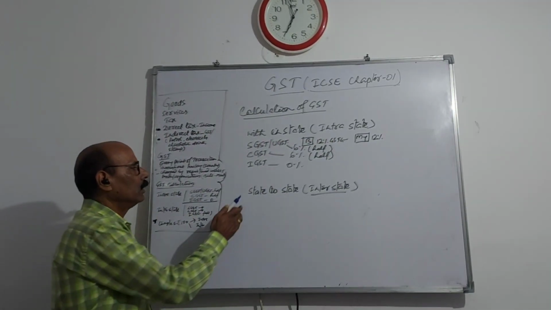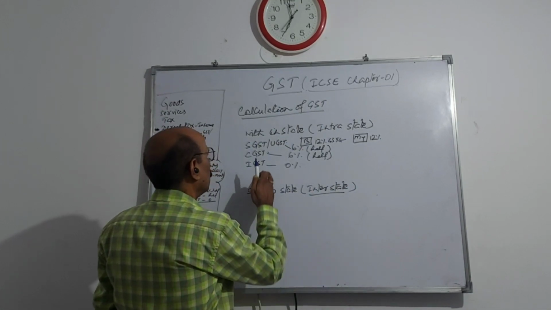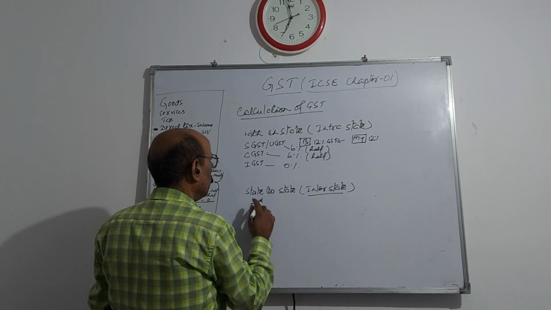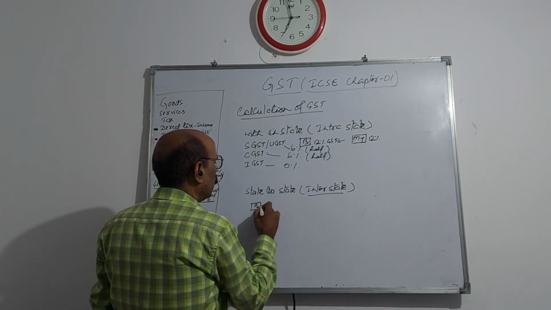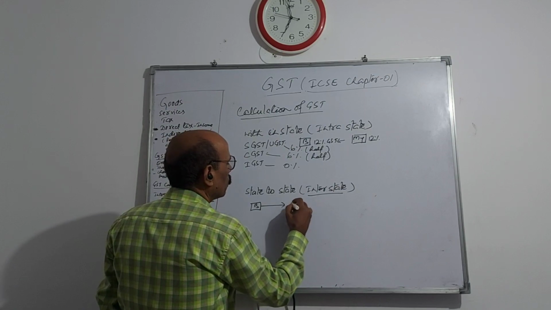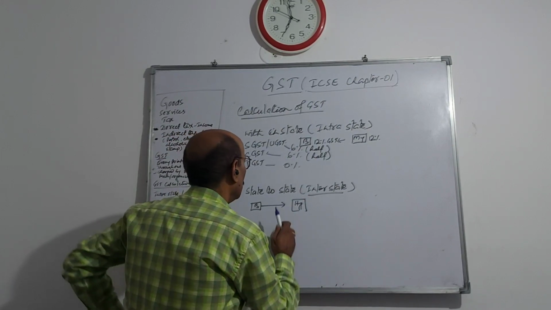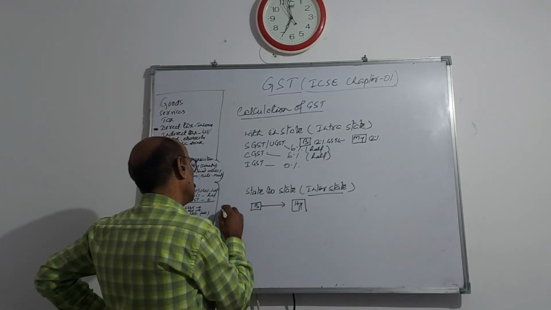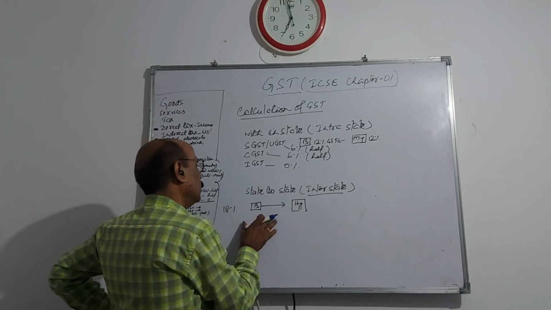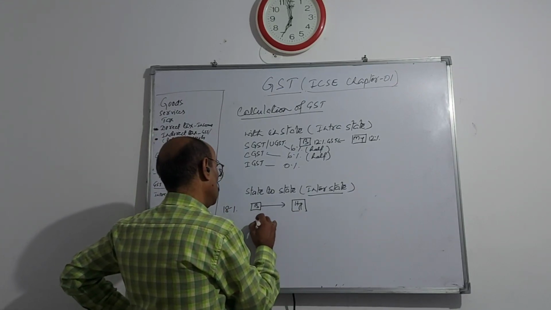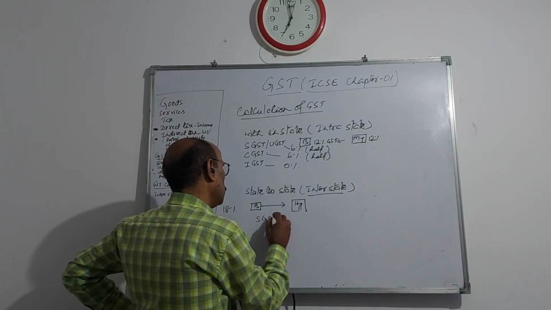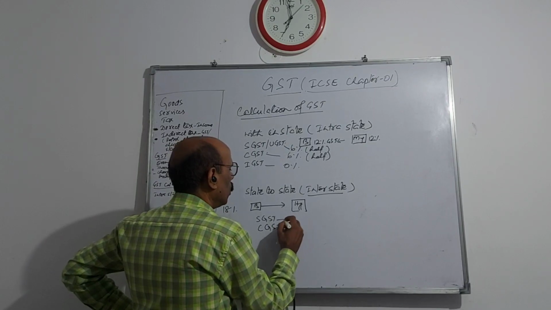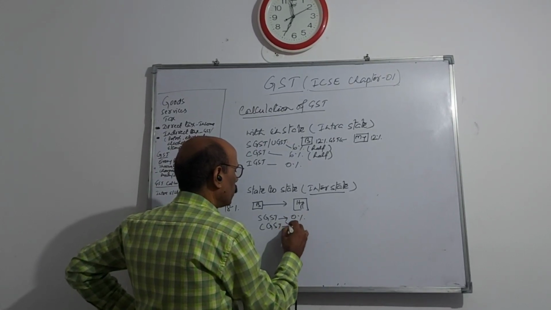Okay? This is state to state, meaning interstate. In this case, suppose any goods are manufactured in Bangalore and from here going to Hyderabad. Okay, the transaction is like this. In this case, an interstate transaction. Suppose 18% GST is there. In this case, state GST and central GST will not be applicable, 0%.